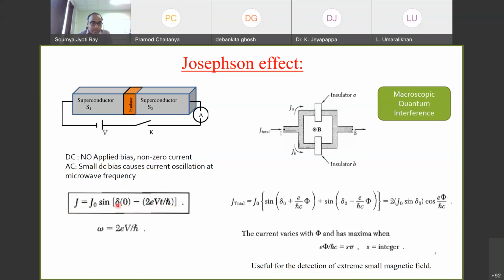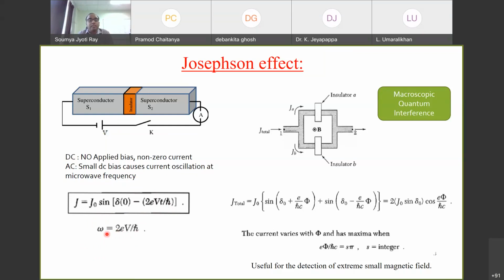As you can see, this is the phase part, delta 0, that is constant in time. And then we have a time dependent part, so it has to be omega times t. The frequency of this will be 2eV by h bar. If you apply a small voltage like 1 microvolt, then you get an omega of the order of maybe around 150, 500 megahertz. That is microwave frequency, so it can also work as a source of microwave.